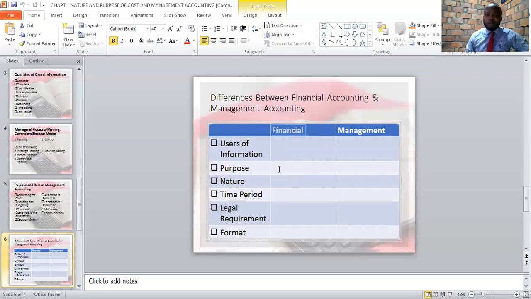Purpose of financial accounting number one is to show financial performance of the business by knowing the bottom line. What profit is the business making? That is, what is the income of the business versus the expense of the business to get the profit. The first purpose, therefore, of financial accounting is to show the financial performance. Financial accounting also helps to show financial position through what is commonly known as the balance sheet. We need to know the assets of the business.